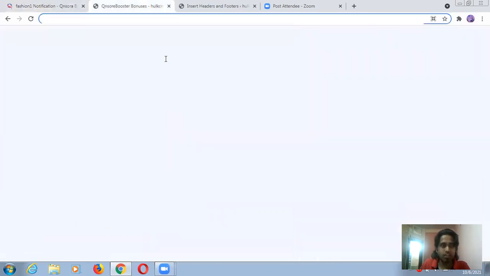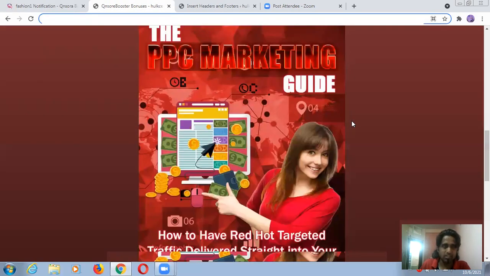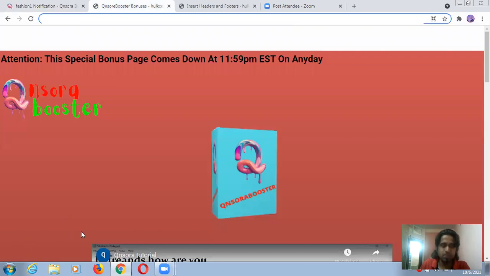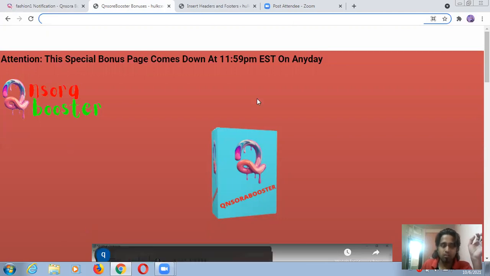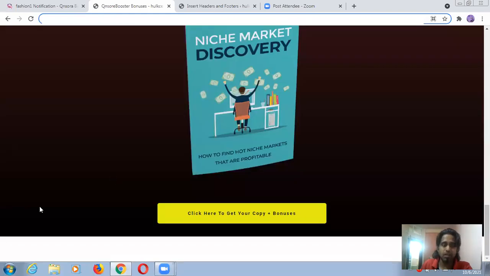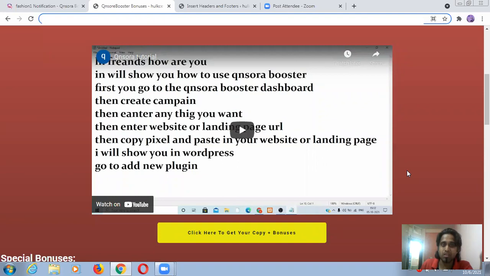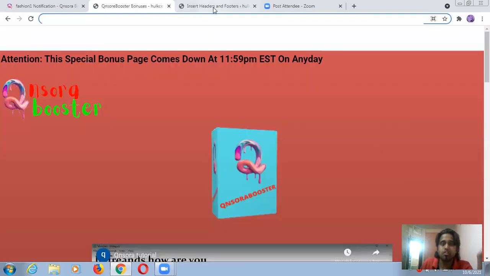Now try to check your page and all. So this was a demo, and this is my page. Here you will see some pop-ups and flash messages to grab attention, but I don't have too much access right now, so I am not able to show you each and everything. But I'm telling you, at the bottom side, maybe here, maybe this side, not on the complete page, you will see some pop-up messages and flash messages so that your visitors and customers will trust you and also decide to purchase from you.